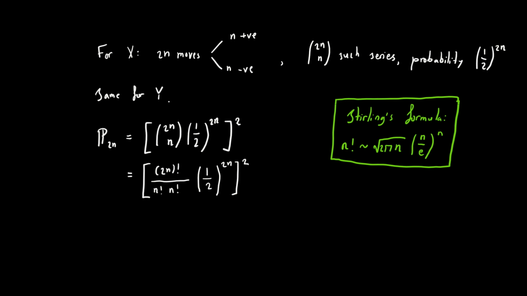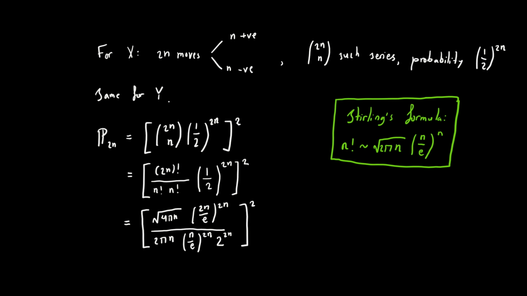So for large n, p sub 2n may be approximated as square root of 4 pi n into 2n divided by e raised to the power of 2n, this divided by 2 pi n into n over e raised to the power of 2n into 2 to the power of 2n, this squared. This simplifies to 1 over root pi n squared, which is nothing but 1 over pi n.